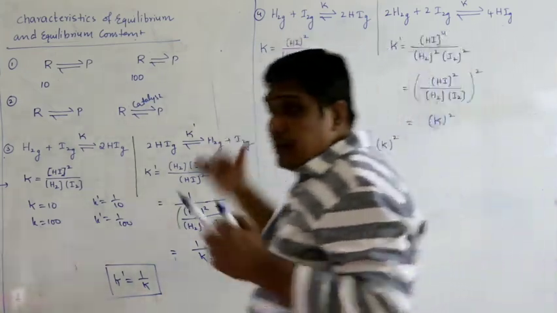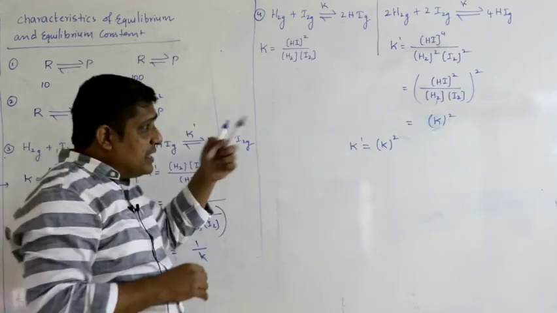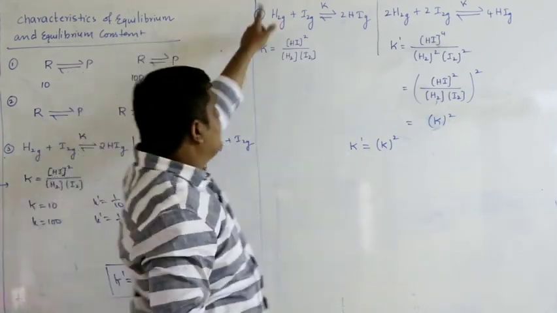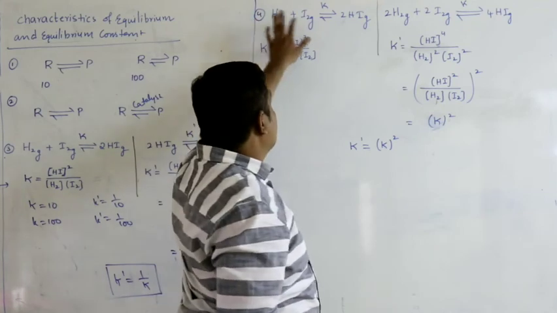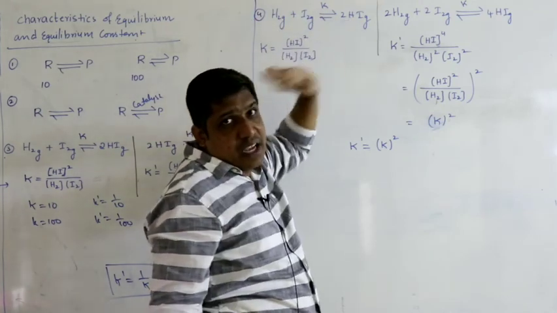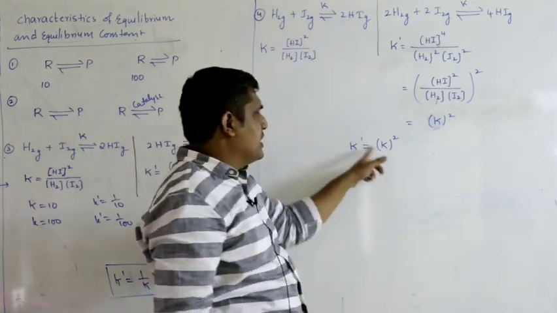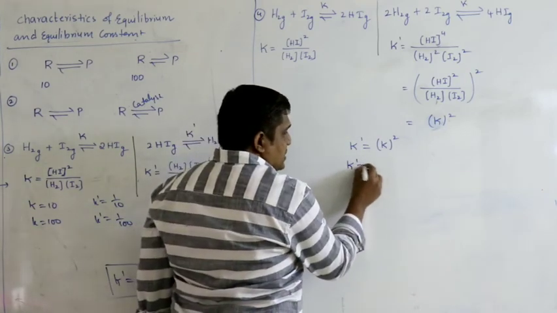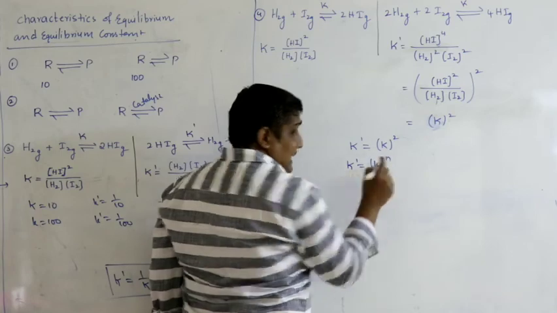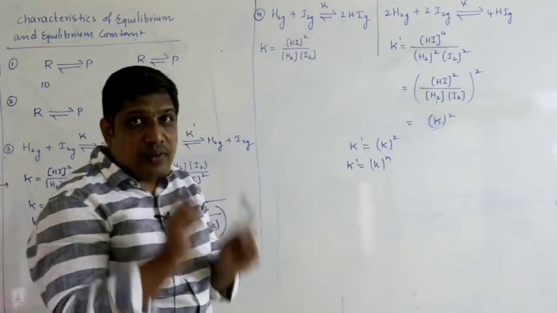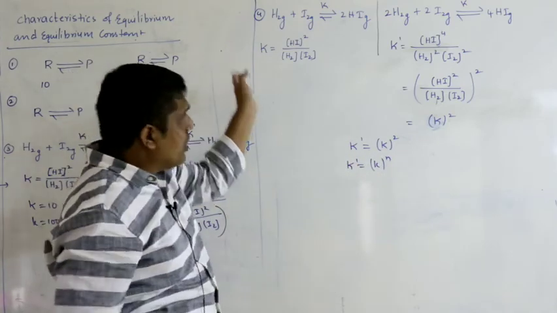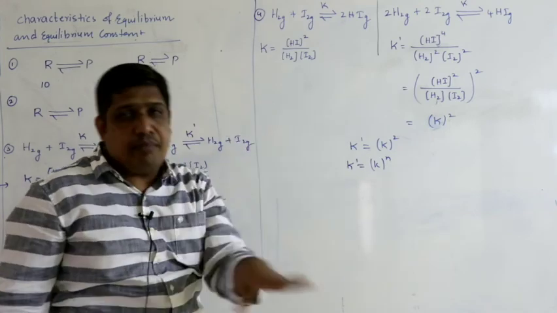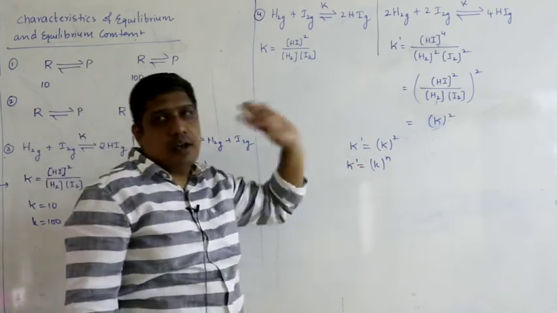So why multiply with 2 only? If I multiply with n, the entire reaction H2 + I2 equilibrium 2HI, then what will I get? K power n. So if I multiply the entire reaction with n, the entire reaction, remember, not only one component, I have to multiply all reactants and products with the same number, then only this equation is applicable.